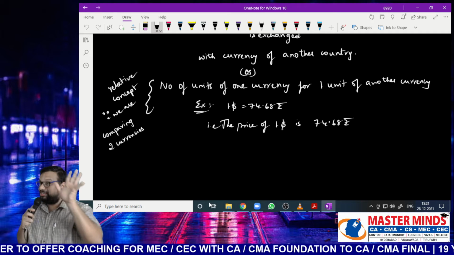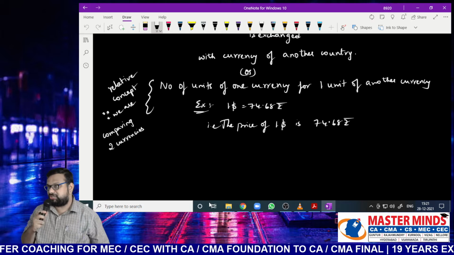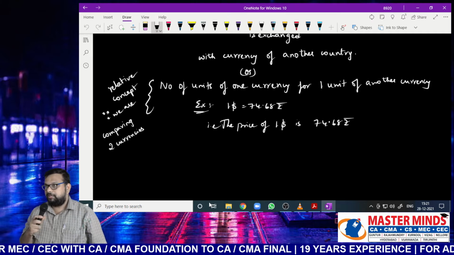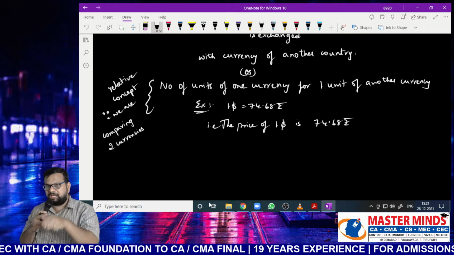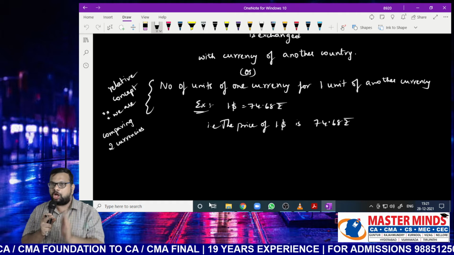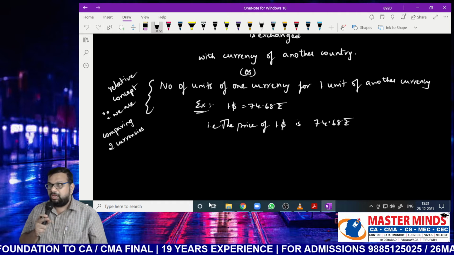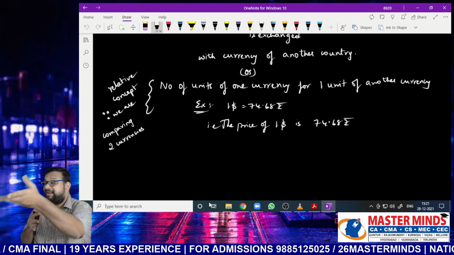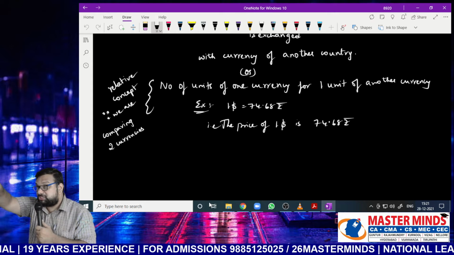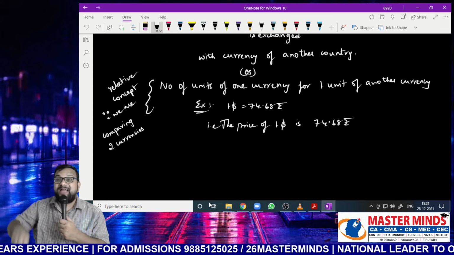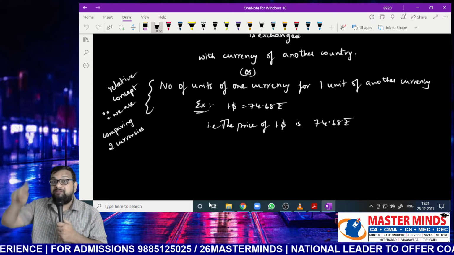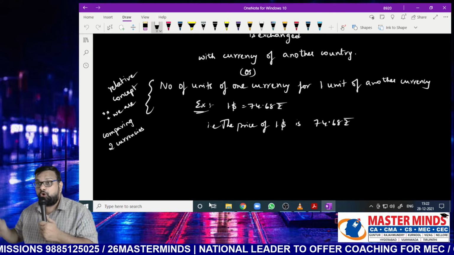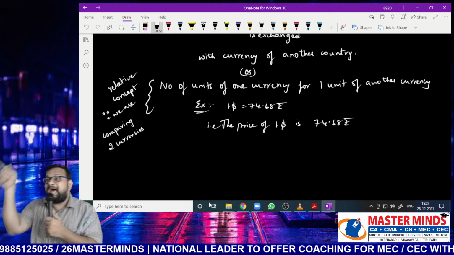Why is there a need for exchange rate? What is the reason for exchange rate? The only reason for exchange rate is globalization. See, if we are producing all the goods within our country and consuming only the goods produced in our country, then there is no need for exchange rate, right? If we are using the money that is available in India and we are not borrowing from abroad, then also there is no need for exchange rate. For example, when a foreign company wants to sell goods in India, at the time of manufacture it will calculate in dollars. But when it wants to sell in India, it has to sell in rupees. That means it has to convert from one currency to another currency.